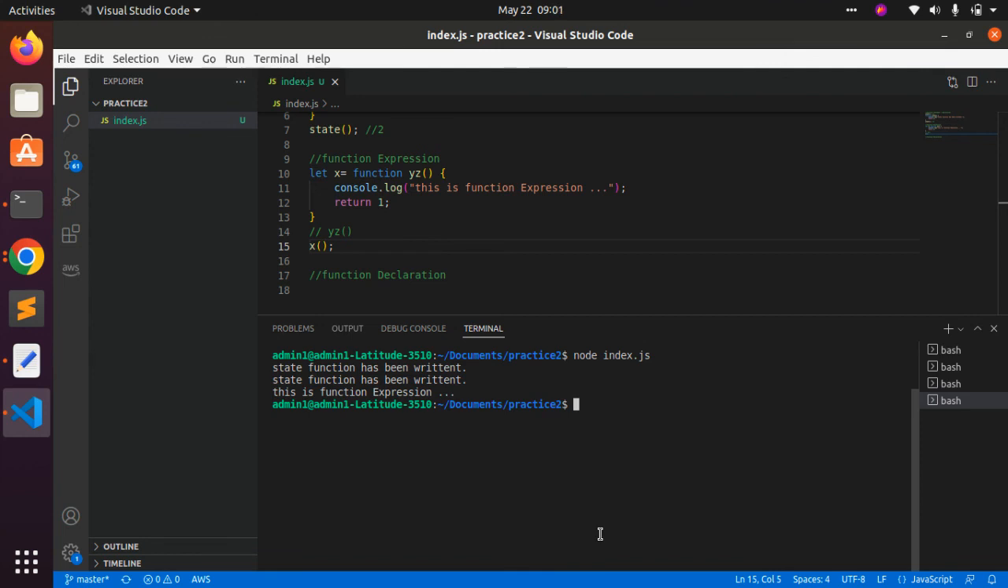Apart from that, we have also discussed some scenarios inside JavaScript related to functions. Now we will come with some different topic in different videos.